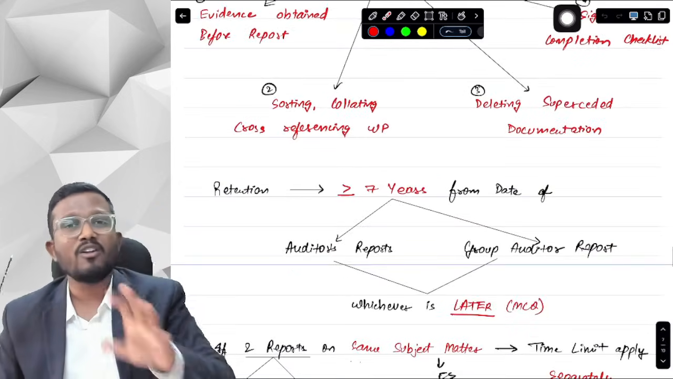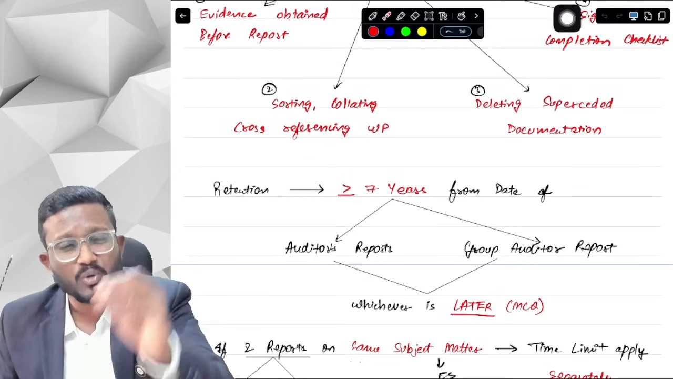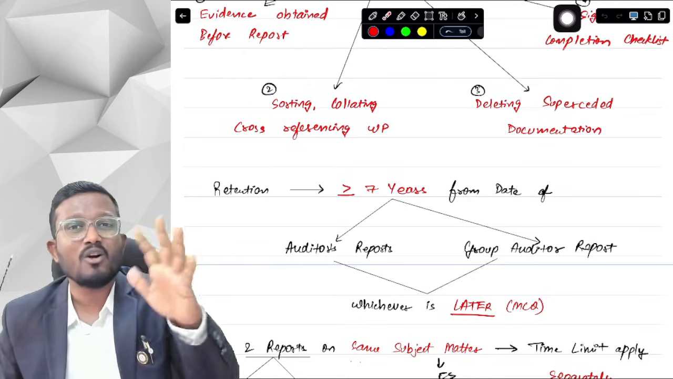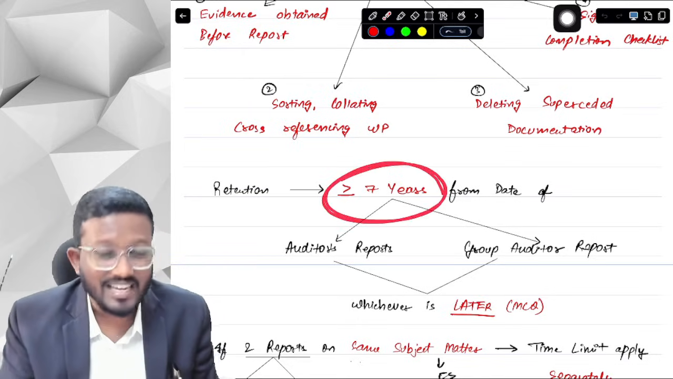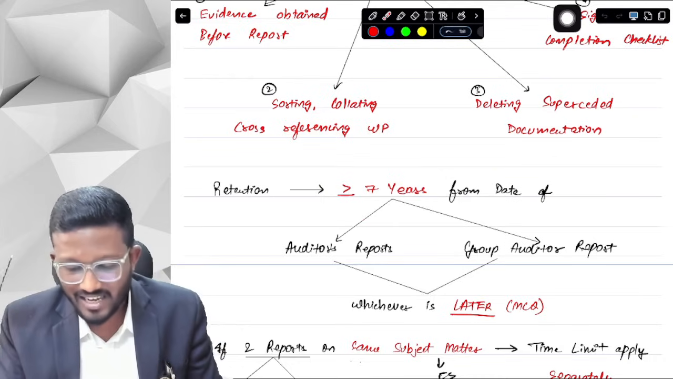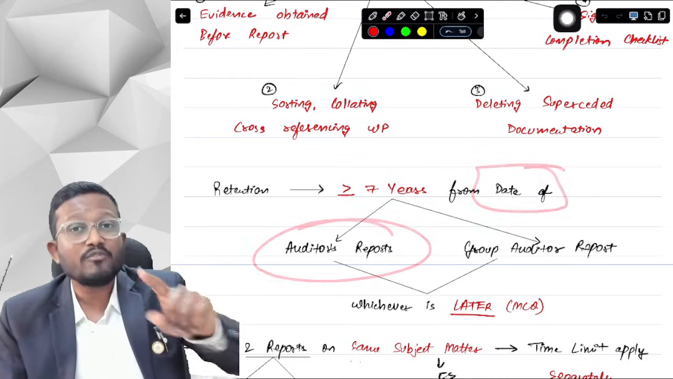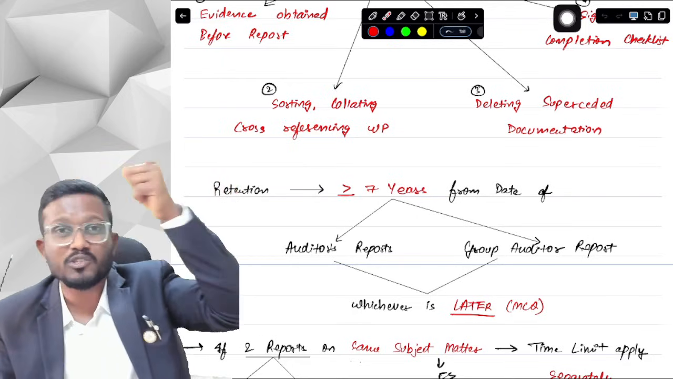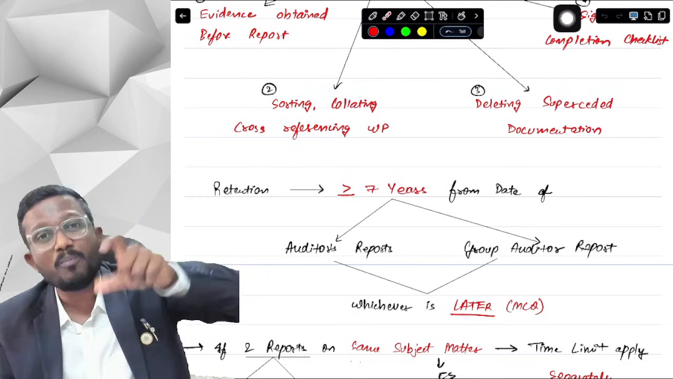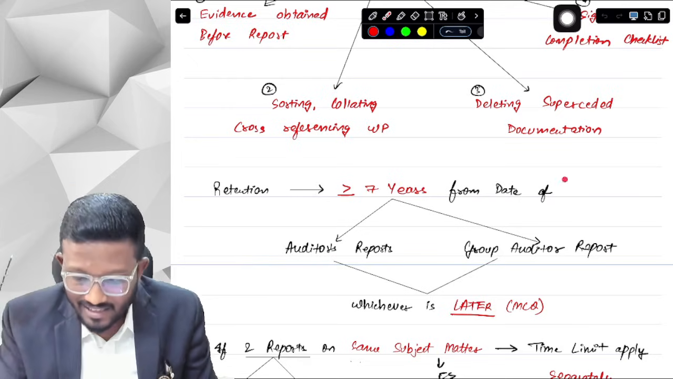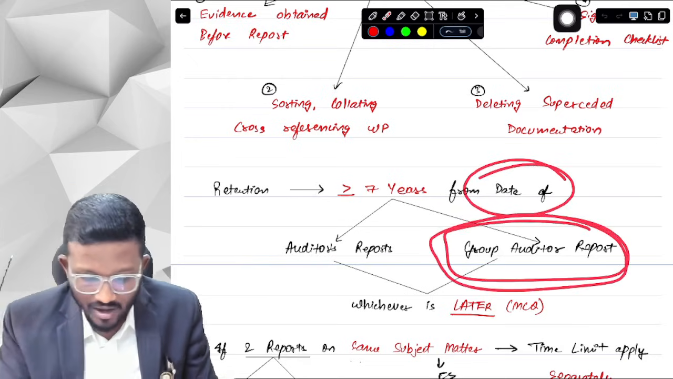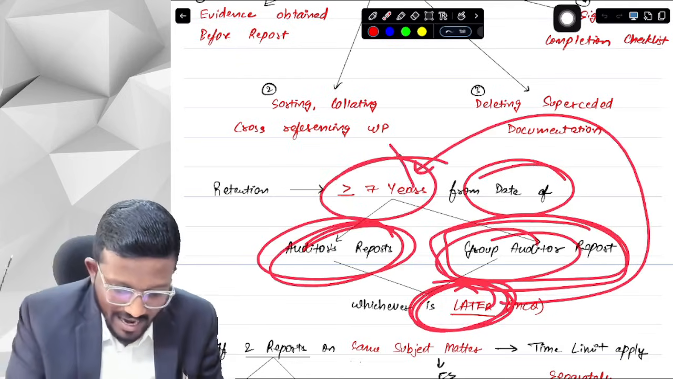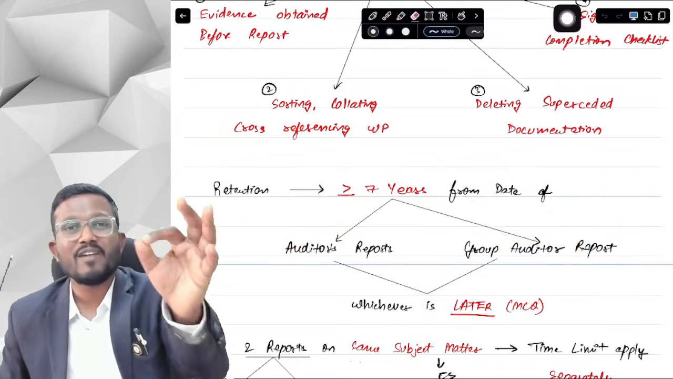Now, after the final audit file is assembled, you cannot make changes in the final audit file, and you will have to retain it for at least 7 years. Now, from which date are the 7 years counted? From the date of your auditor's report, or if you are a subsidiary and there is a parent with consolidated financial statements, and an auditor of the consolidated financial statements issues a group auditor's report, then the date of that group auditor's report, whichever is later out of the 2 dates. We count 7 years from then, and till then you will have to retain the final audit file.